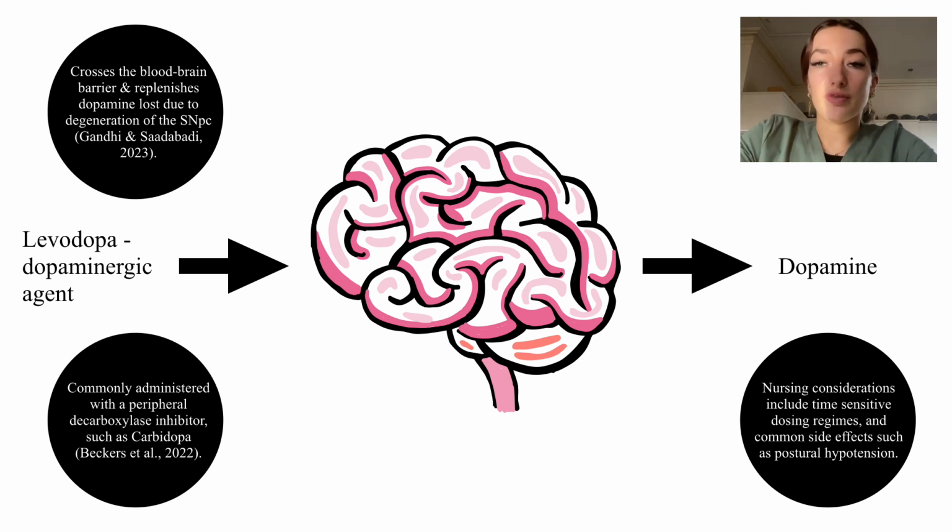So what is levodopa's mechanism of action? Levodopa acts by crossing the blood-brain barrier into the presynaptic terminals of dopaminergic neurons, where it undergoes the process of decarboxylation, resulting in the end product of dopamine. Once released into the synaptic cleft, dopamine can be taken up or metabolized by various enzymes. This increase in dopamine levels helps to replenish the levels depleted in PD, improving motor function symptoms.